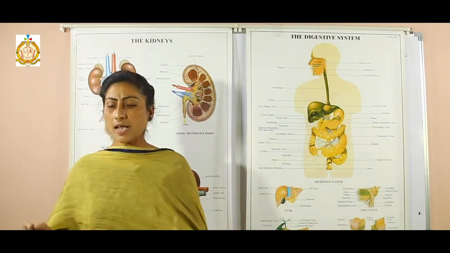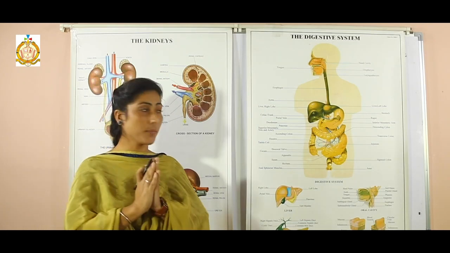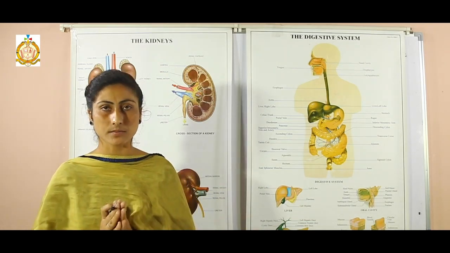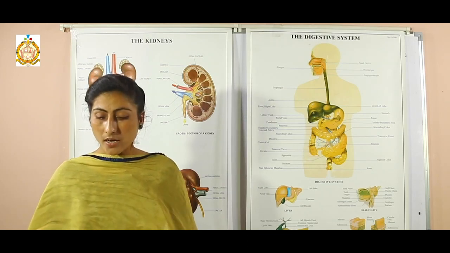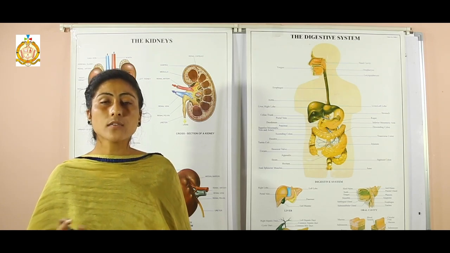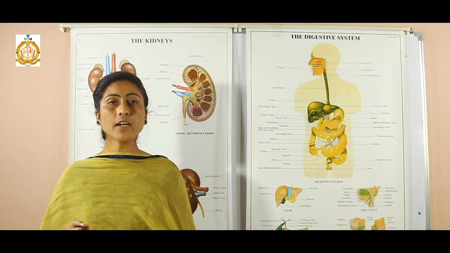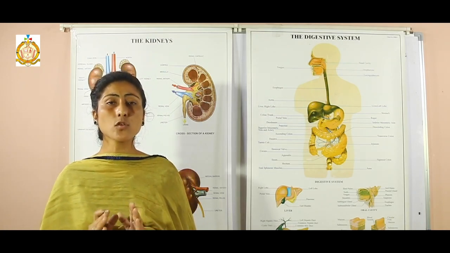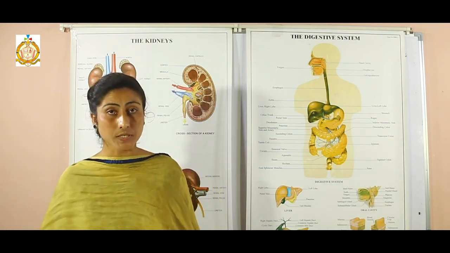Next is healthy eating habits for proper digestion. There are some healthy eating habits for the proper digestion of food. First one is eat a balanced diet. Fast food and junk food do not give your body what it needs. Next is have plenty of water. Eat your meals at a fixed time. If you do not eat your meals at the proper time, your stomach may get upset.